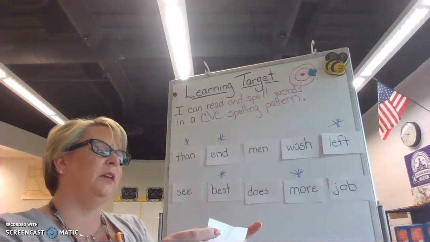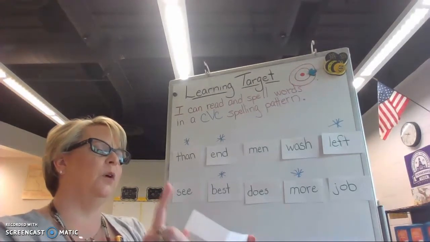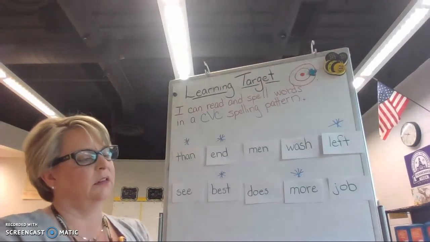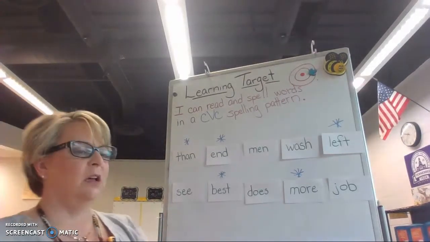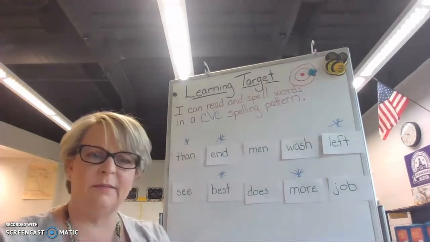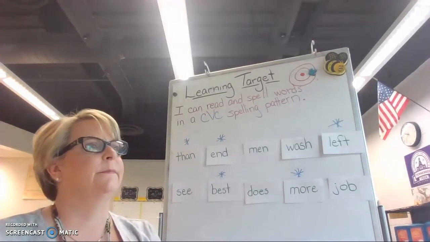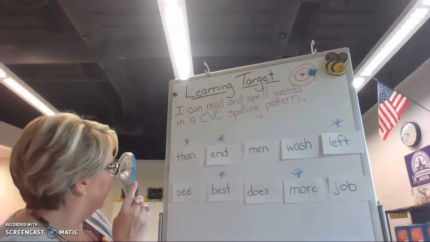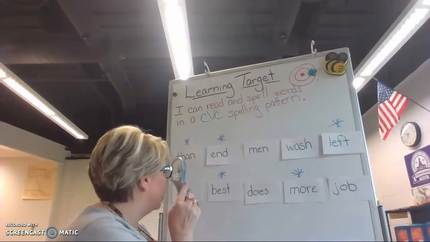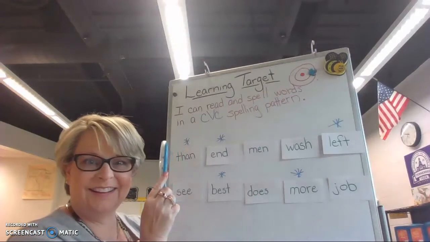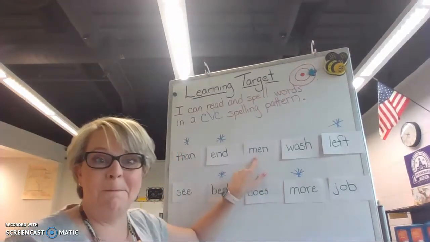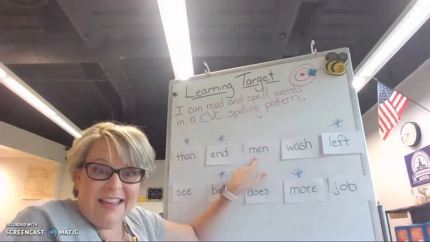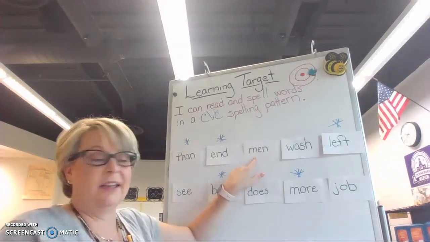A word that means more than one man. A word that means more than one man. I spy with my little eye. Did you find it? The word men. Men means more than one man.